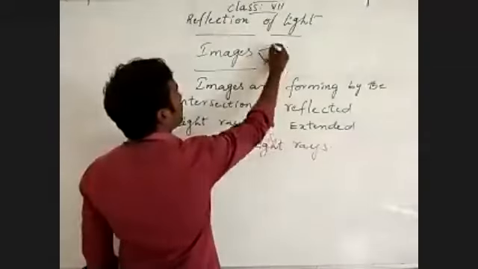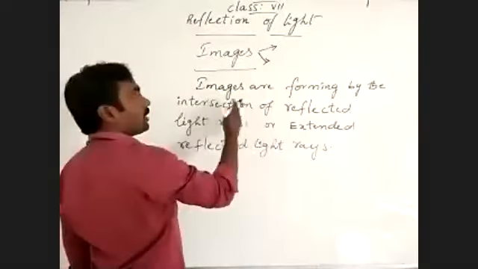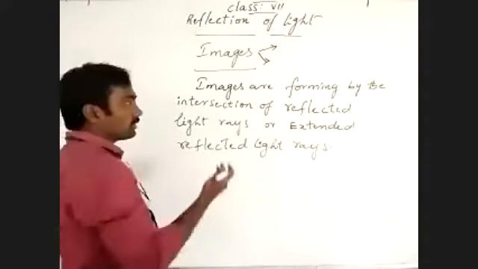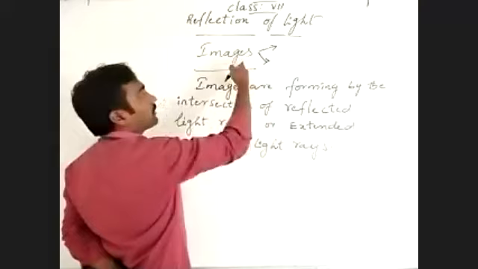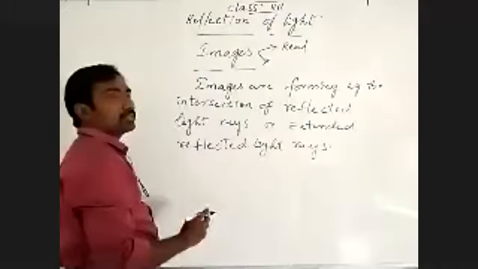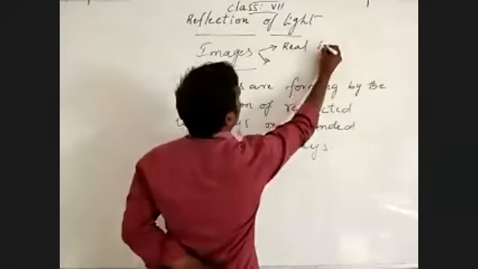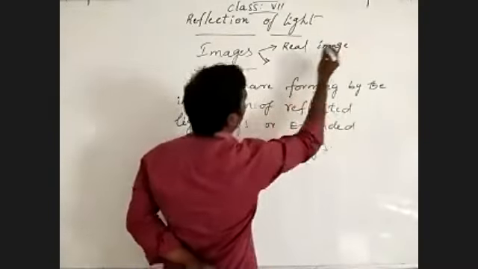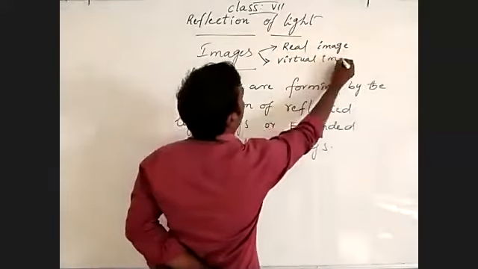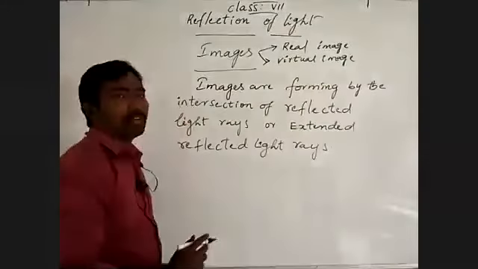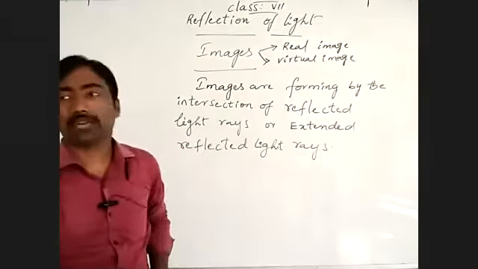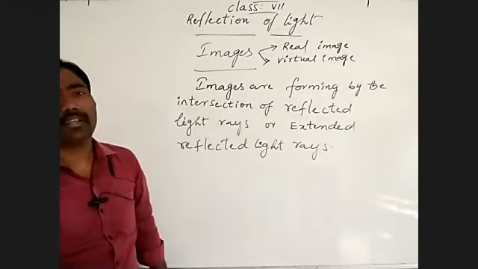These are classified into two types. We will learn about types of images, which we already studied in lower classes: one is the real image, and another one is the virtual image.